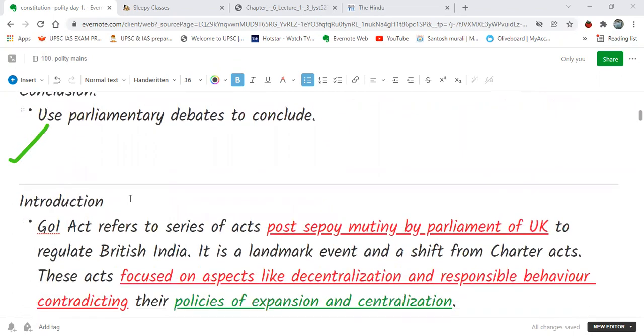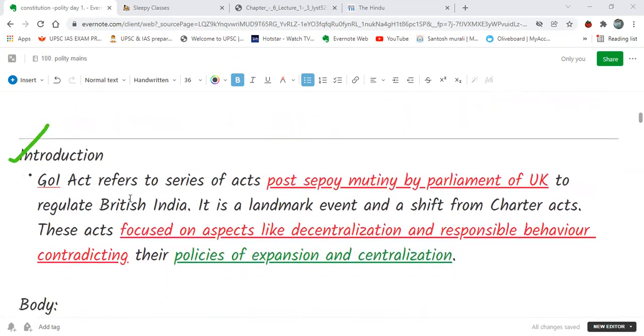So let us see the framework of the answer. In the introduction, we can say that the Government of India Acts refer to all the acts which were made by the Parliament of the United Kingdom after the Sepoy Mutiny. It is a very landmark event, a shift from the Charter Act. Earlier they used to build the Charter Act, and from now onwards they started the Government of India Act.